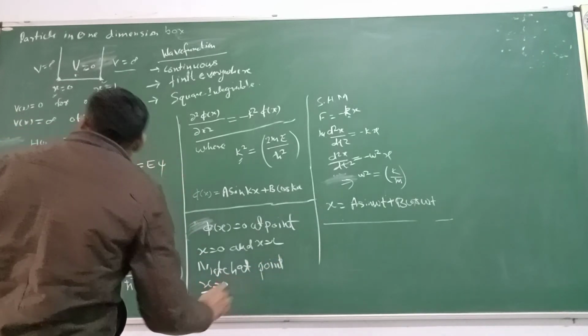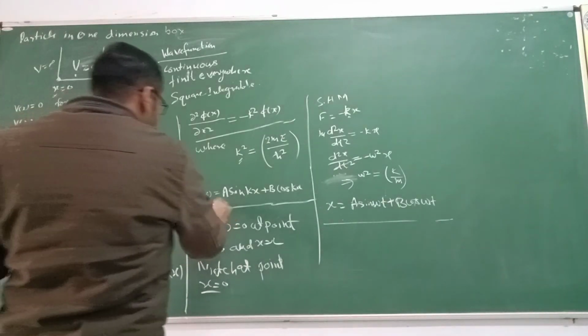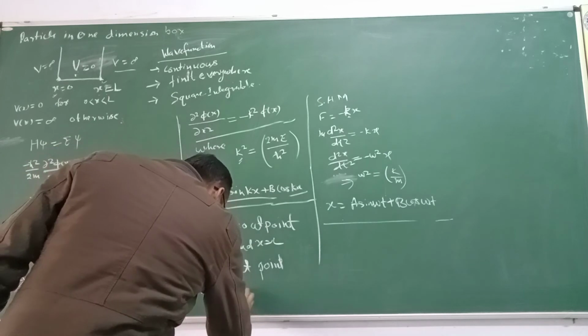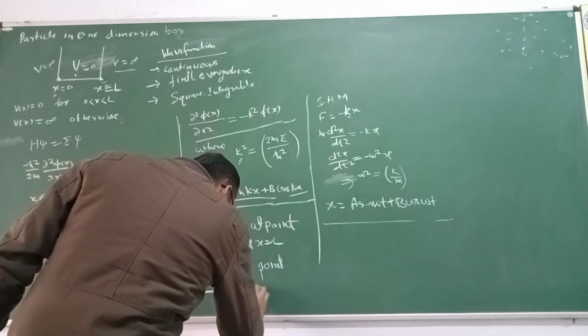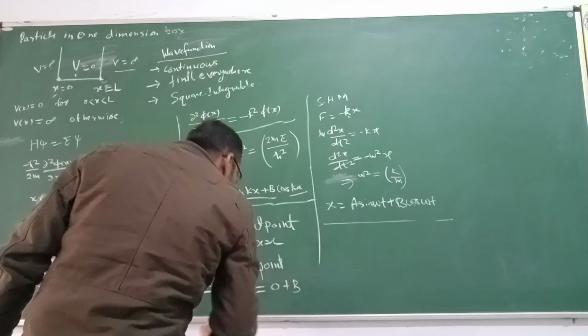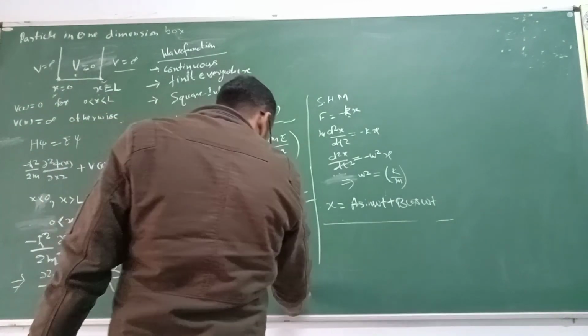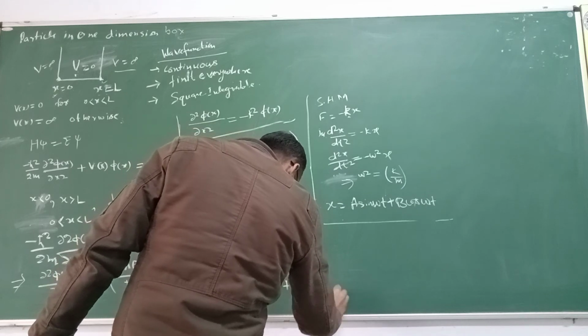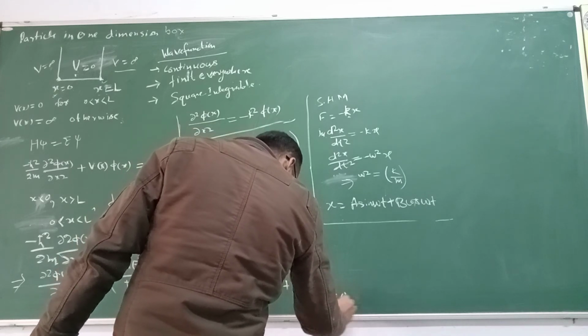If we put x equal to 0, the function will be 0, so 0 equal to 0 plus b, because cos 0 equal to 1. So from this equation you will get b equal to 0.